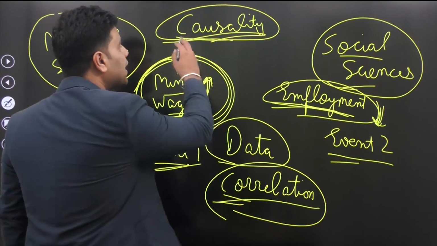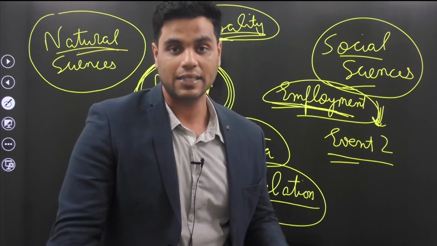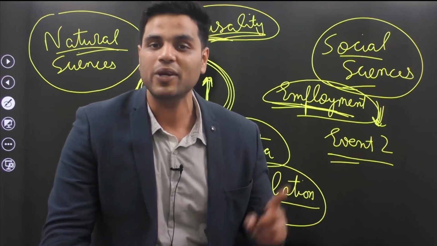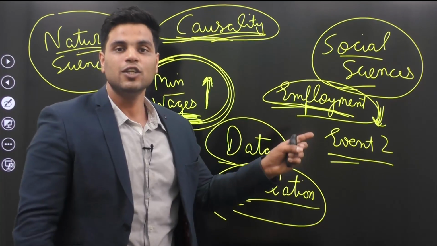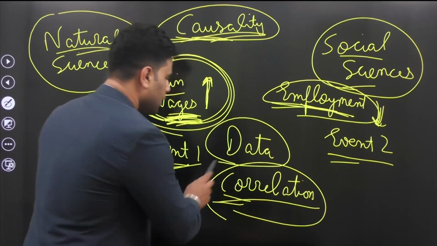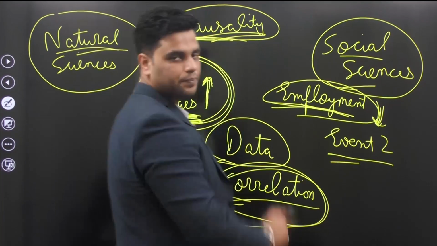That is what causality is. It's easy to establish causality in randomized control trials in medicine, but it's very difficult to create lab-like conditions or experiments in social sciences and economics. So the best we can do is gather data on correlation, but it's difficult to establish causality.